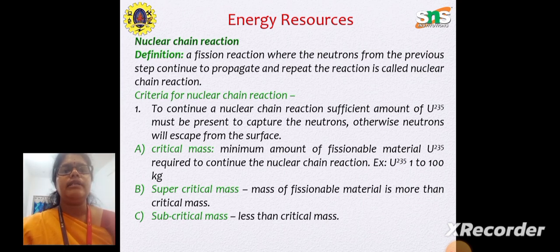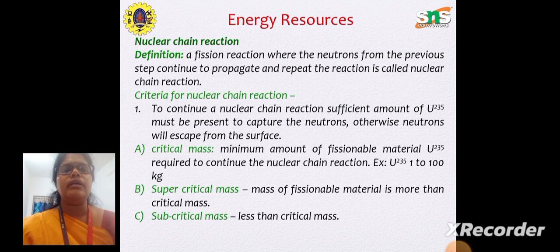Next is the critical mass. There is a minimum amount of fissionable material, uranium-235, required to continue the nuclear chain reaction. For example, it's uranium-235, 1 to 100 kg. So the mass should be between 1 to 100 kg for a nuclear chain reaction to occur.